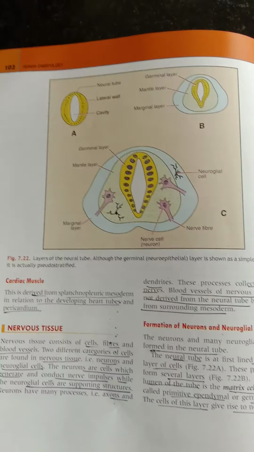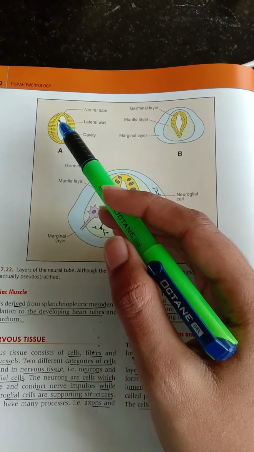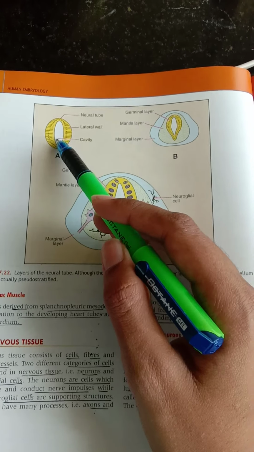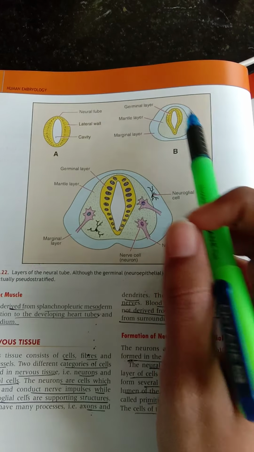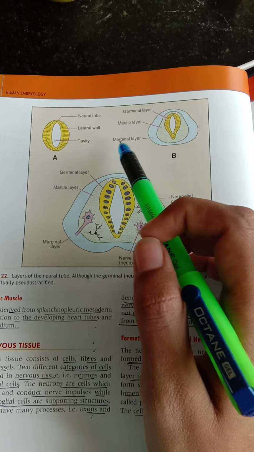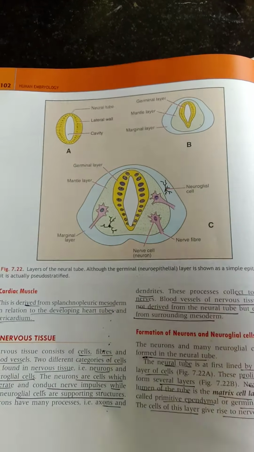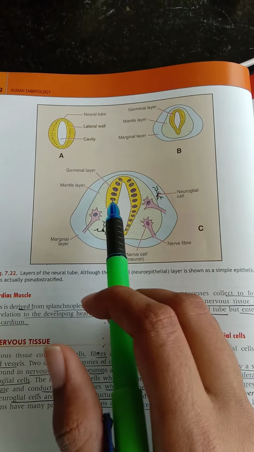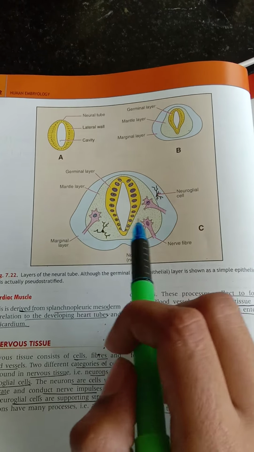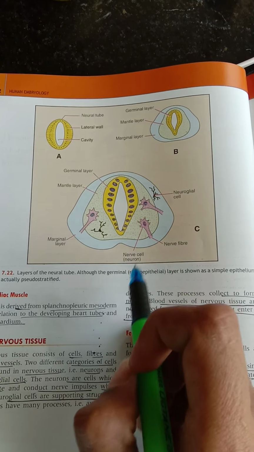And next, layers of the neural tube. So how the neural tube forms, you can see this is the neural tube, this is the lateral wall, this is the cavity. As we have discussed, many layers like germinal layer, mantle layer, marginal layer. So you can see this is the outer marginal layer, middle mantle layer, inner germinal layer. So this is the germinal layer, mantle layer, marginal layer, and the neuroglial cells and the nerve fibers,